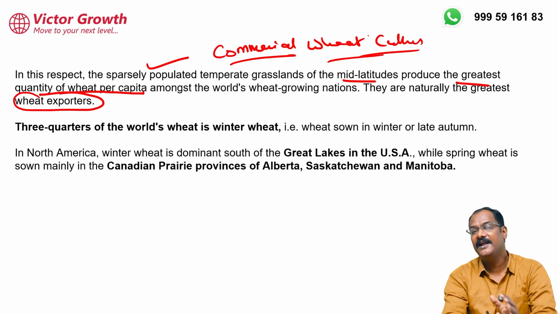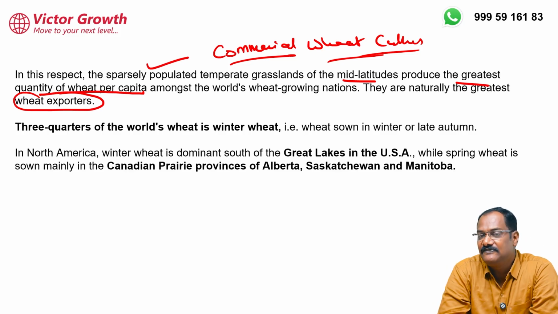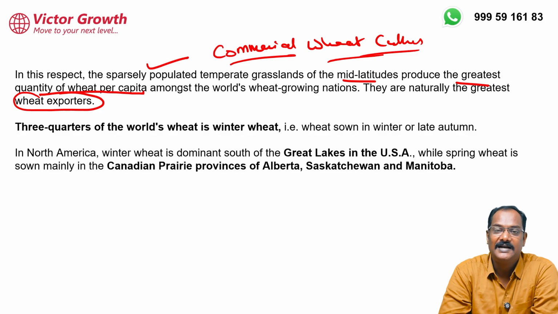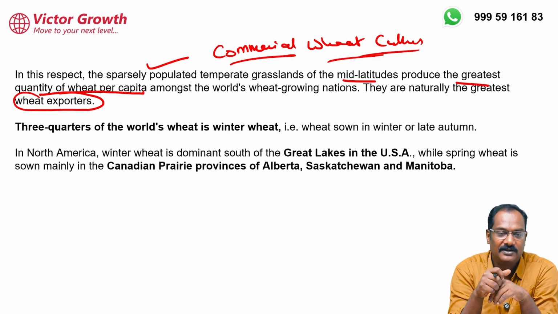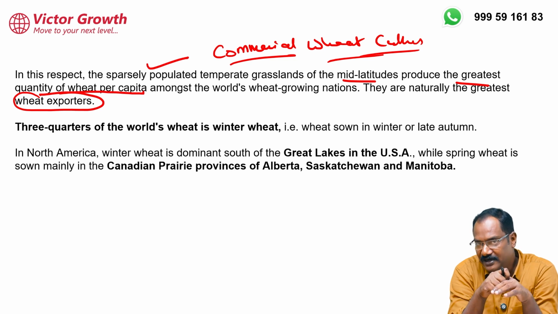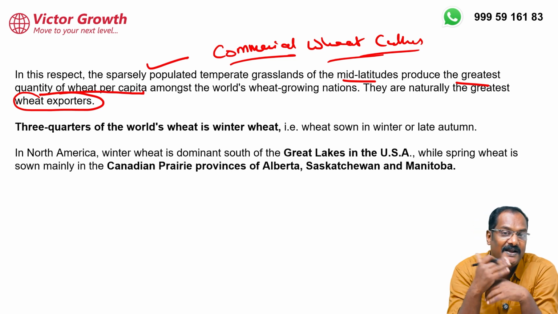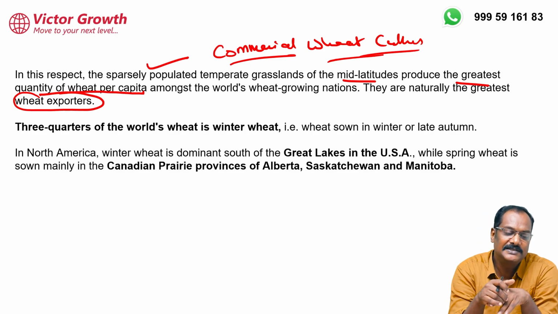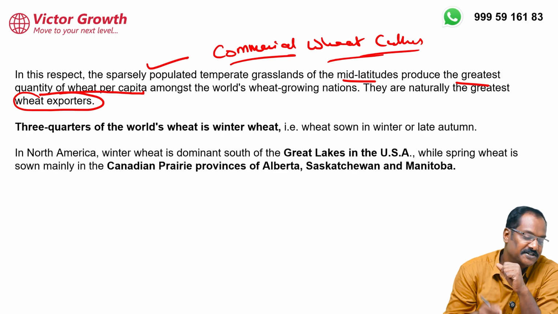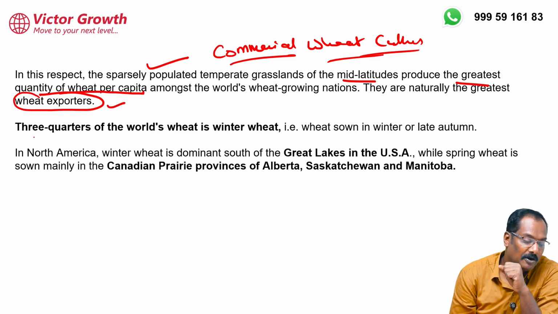Now compare this with India. In India, subsistence farming happens. Subsistence farming means Indian agriculture is mainly for self-consumption. That is still prevalent in India. But if you look at the Indus Valley civilization, at that time we had commercial farming. So in the temperate grasslands, the prairies, steppes and all, they are doing commercial wheat cultivation for export.